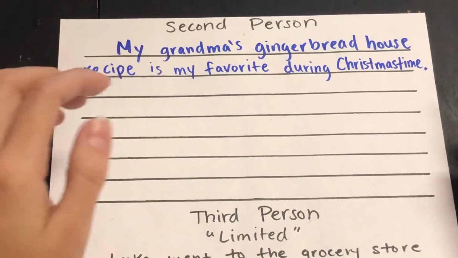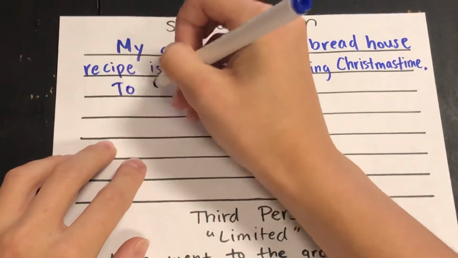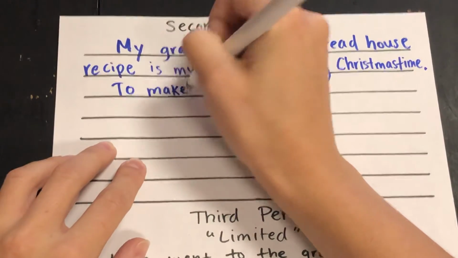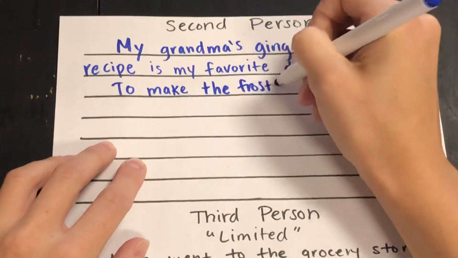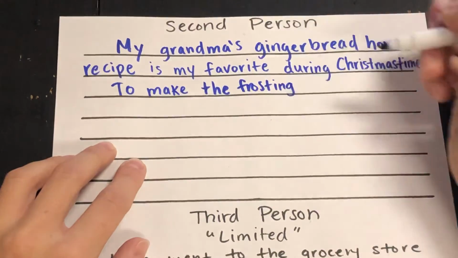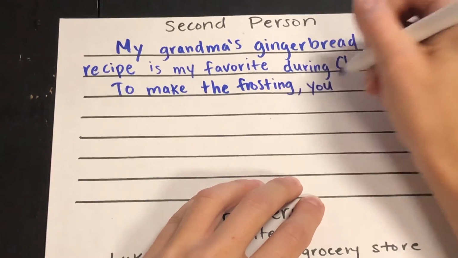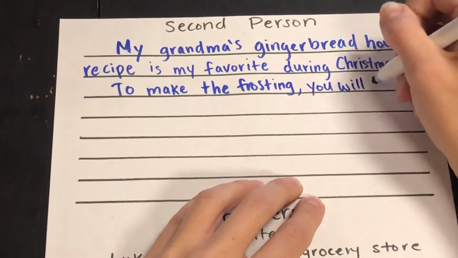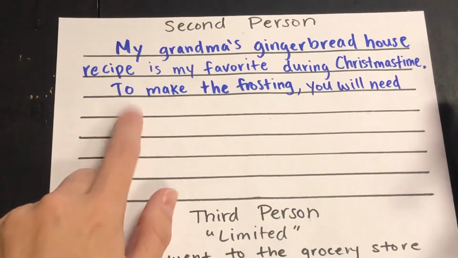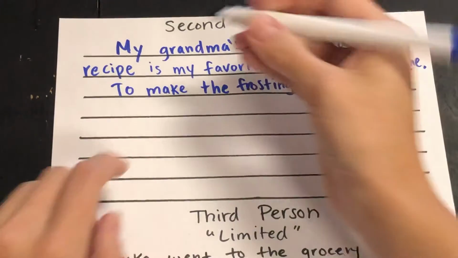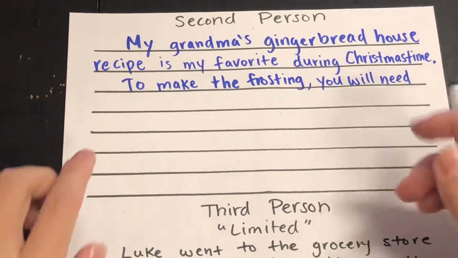To give instructions, we're going to keep indenting as we go. So I'm going to write to make the frosting. Sorry if it's hard to see the spelling in my words. I tend to write a little fast and markers bleed the ink together. So you will need, and then I'm going to stop there, and I'm going to start another indented line. So when you're giving a list of ingredients, you want each list item to be on a separate line.